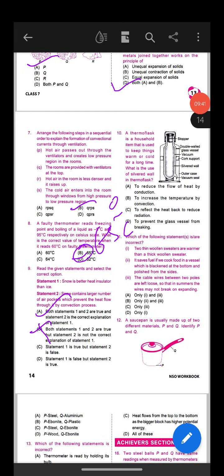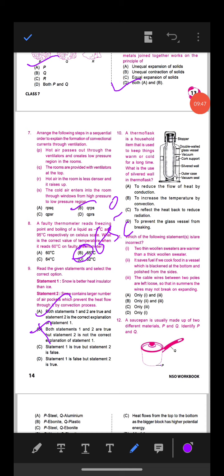Okay. Next question number 10. A thermoflask is a household item that is used to keep things warm or cold for a long time. I think all of you know the basic meaning of thermoflask. I think all of you have seen the thermoflask for keeping the water hot. What is the use of silvered wall in the thermoflask?